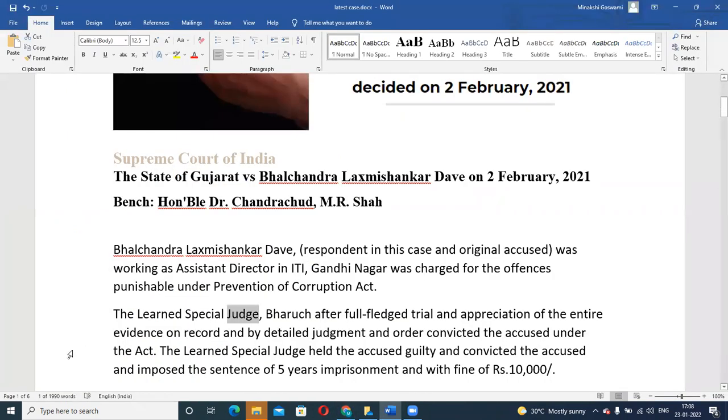Now, what happened in this case is the trial court judge conducted a full-fledged trial, whatever evidences were recorded, everything they have seen. They gave a judgment and convicted the accused under the act. Now, what judgment was given? It was a detailed judgment and order.